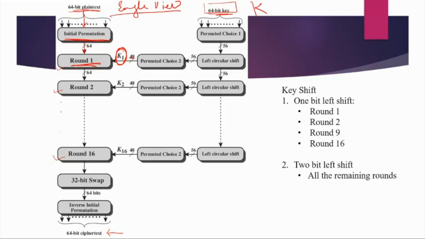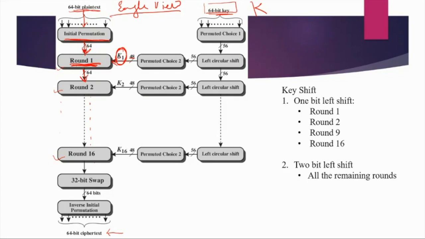So all the rounds will take 64-bit input of the text or the bits that they have to encrypt, and 48 bits of key. Then they will generate 64 bits again, and this procedure keeps following till round 16.